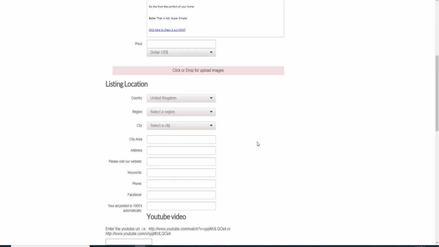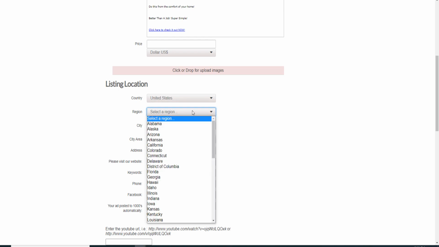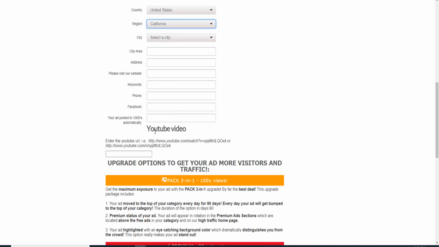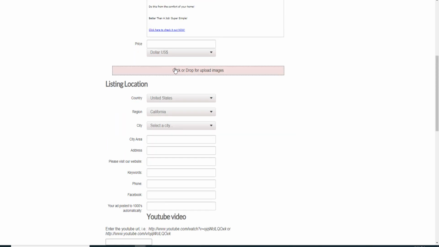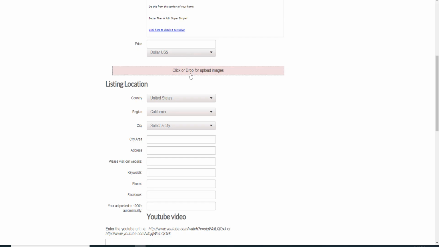Let's go ahead and scroll down a little bit. You want to select a country here, and we want United States. Select a region. Let's go for something like California and skip the rest here. Here we can actually take advantage of upload an image, which will help us and will probably increase the click-through rate. So we can go to Pixabay, for example, and I just type woman money. Now this looks perfect here. So I'm going to use this in our ad here.